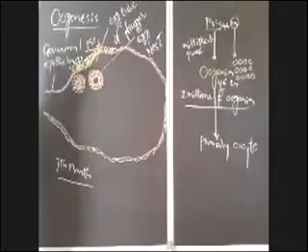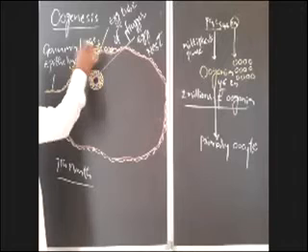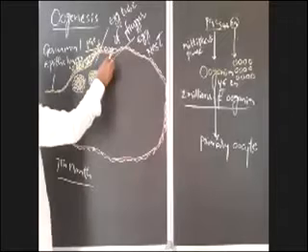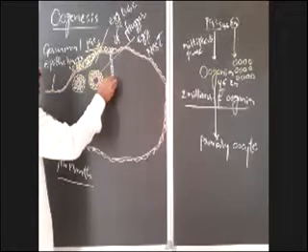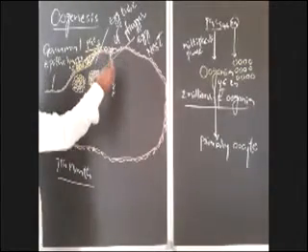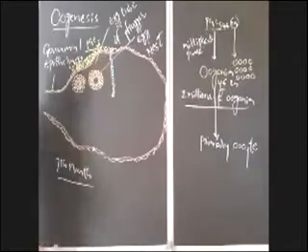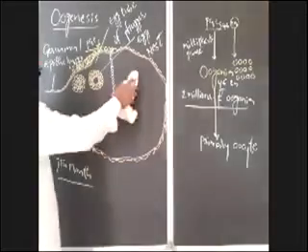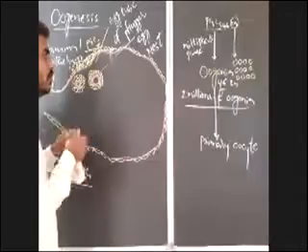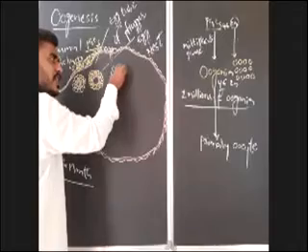Once again, I am repeating here. Already I gave you what is egg nest. Once again, listen. The oogonia which are formed on the surface of ovary will enter into the ovary in the form of a chain of oogonia or in the form of a plug of oogonia. After entering into the cortex of the ovary, this chain or plug of oogonia will modify into a round mass of oogonia.